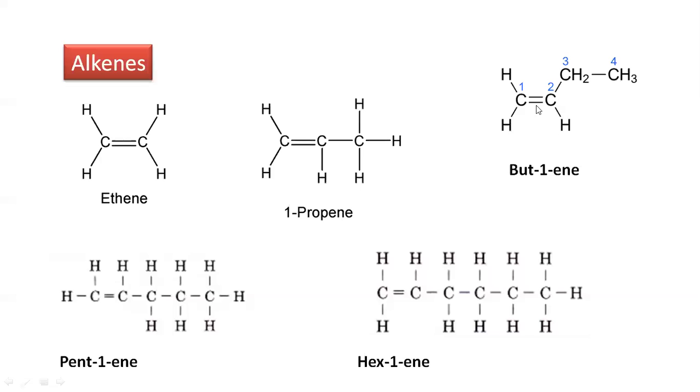See, these have 4 carbon atoms and the bond is present between carbon number 1 and 2, therefore but-1-ene. Here, 5 carbon atoms are in the chain, the bond is present between carbon number 1 and 2, and therefore pent-1-ene. Then 1-hexene. All these are the examples for the alkenes.